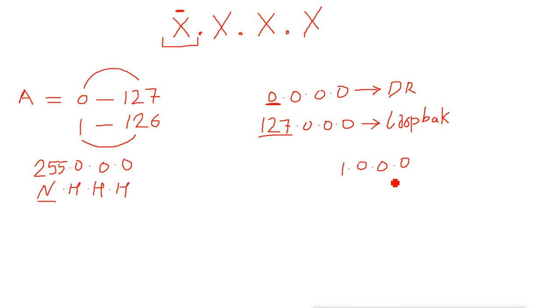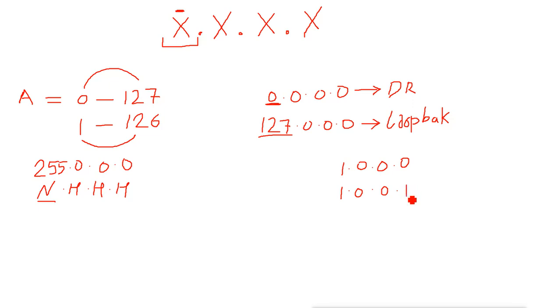Now the second IP will be 1.0.0.1. Now this 1 means what? From these 8 bits, the first bit is on, so this number is 1.